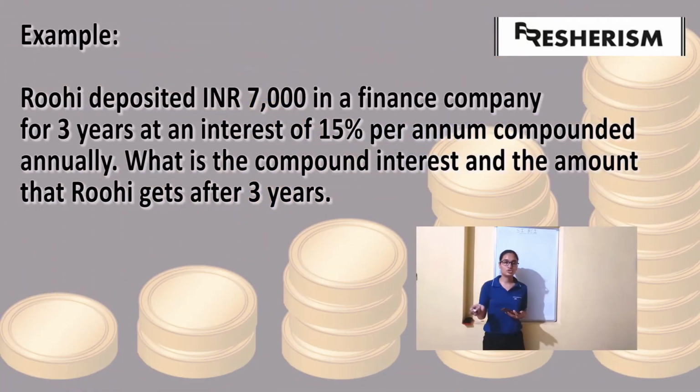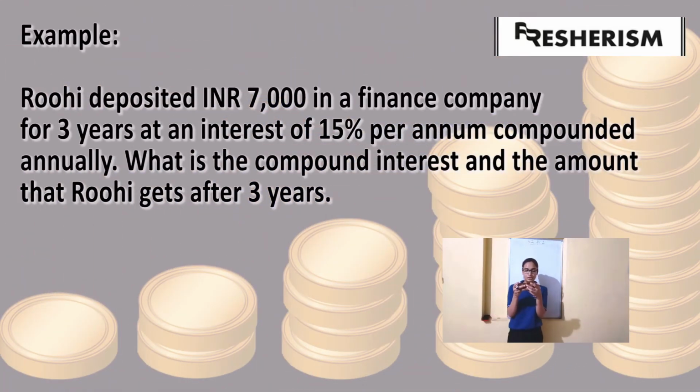Now let us do a question on compound interest. Ruhi deposited rupees 7,000 in a finance company for 3 years at an interest of 15% per annum, compounded annually. What is the compound interest and the amount that Ruhi gets after 3 years?